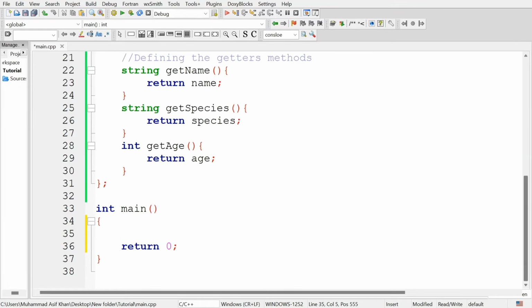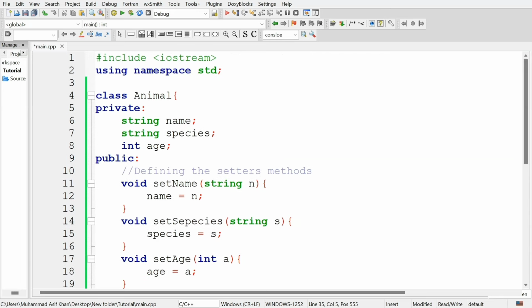Welcome students, in this video we are going to learn about a core concept of object oriented programming, that is inheritance in C++. This powerful feature allows us to create a hierarchy of classes and reuse code effectively. Inheritance is a mechanism in object-oriented programming where one class known as the child class or derived class can acquire the properties and behaviors of another class called the parent class or base class. This allows us to reuse code from the base class and extend the functionality by adding new attributes or methods in the derived class. In this program we have an animal class.